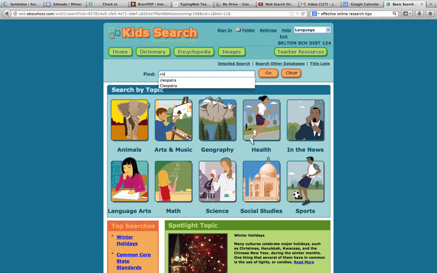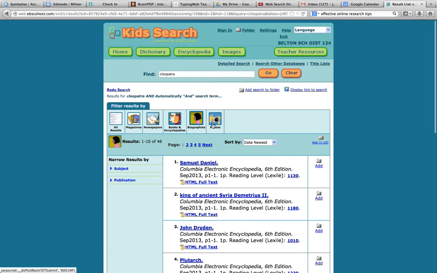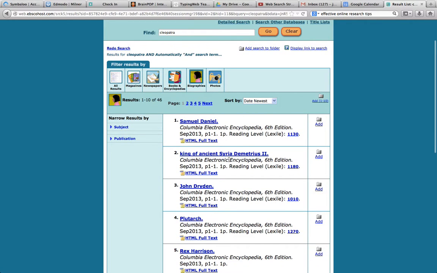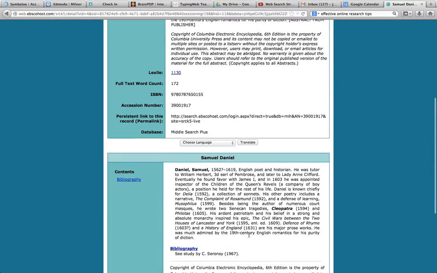You can still type in the same word, and you have the same options: magazines, newspapers, books, encyclopedias, or biographies. Again, if we try biographies or photos even. Okay, I see that we have the same thing here, the same encyclopedia. This is written, I believe, by a different person.